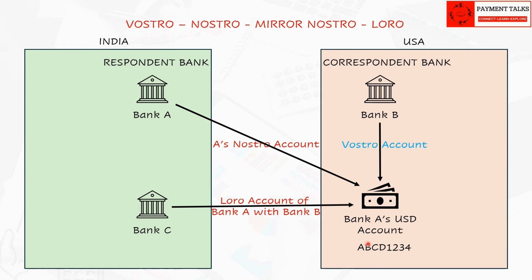Since Bank A owns the account, it would be interested to know how much money its account contains at any given point of time. Since it is a bank which does hundreds of transactions with millions in amount that get debited and credited in a day, it would be simply impractical for Bank A to open its net banking or walk into a branch to understand the current balance in its account. To track and monitor its transactions in the Nostro account, Bank A opens an internal account called Mirror Nostro account.